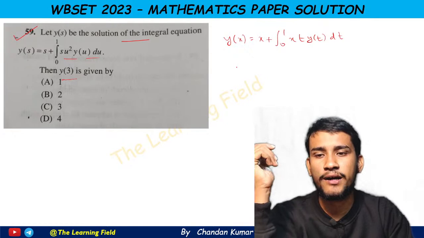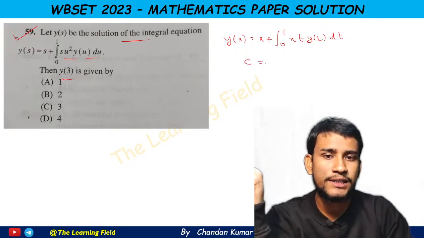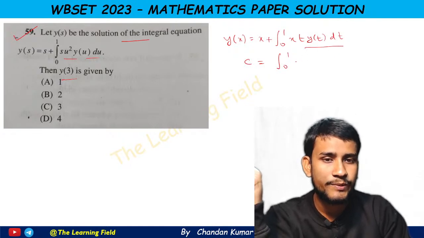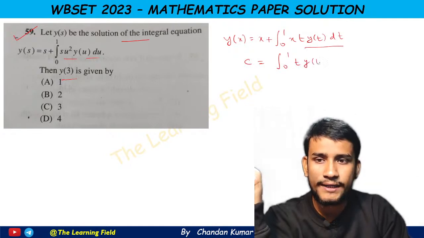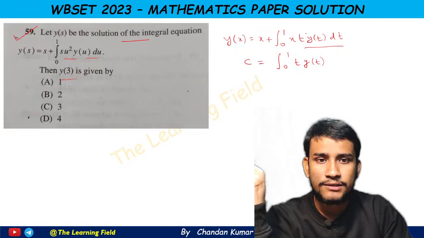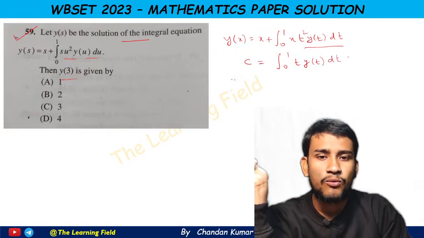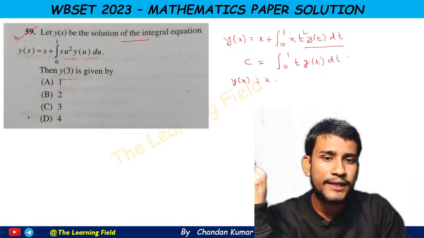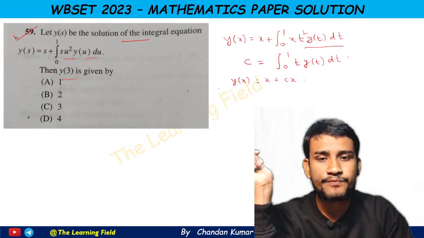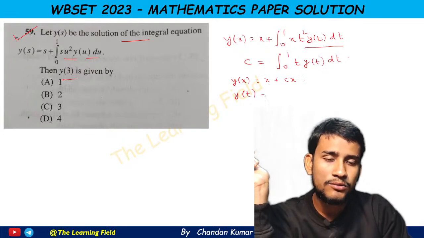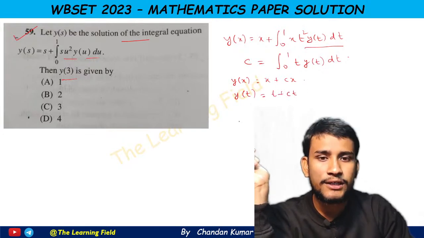And how can we solve this equation? We first write c equal to the integration from 0 to 1 of t square y(t) dt, with respect to t. Then y(x) equals x plus cx, so y(t) equals t plus ct.